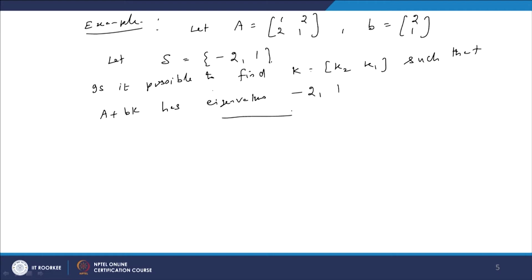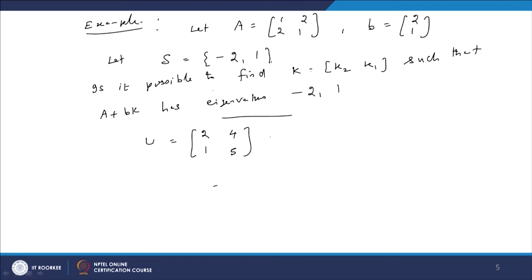Now, we can first check whether the system is controllable or not. The matrix U is B, which is 2 1, and AB is 4 and 5 if you compute this.